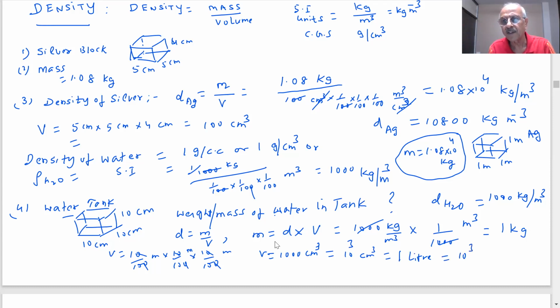10 power 3 cc is equal to 1 liter, because the density of water is 1000 kilogram per meter cube or 1 gram per centimeter cube. So that will be equal to 1 kg, which is 1000 gram of water. Is it clear? Yes, sir. When you buy 1 liter of drink or 1 liter of milk, if we assume a density of 1, then that is 1 kilogram. So these are some of the ways density can be useful to us.